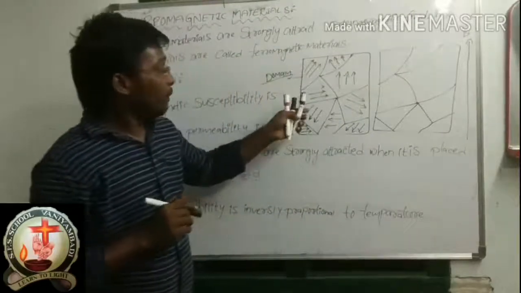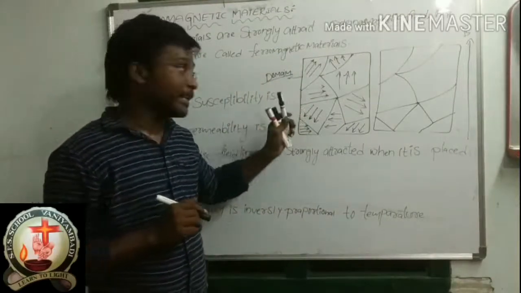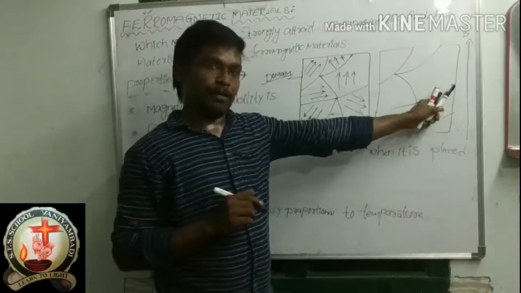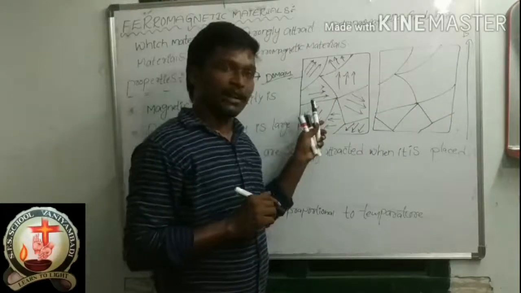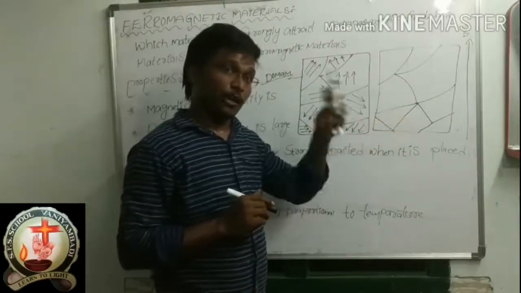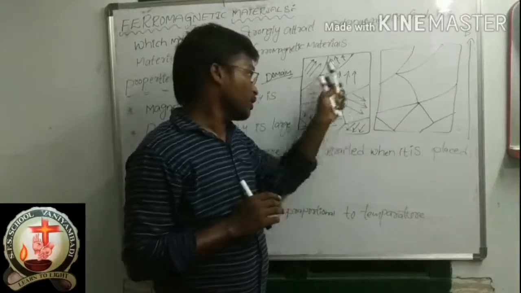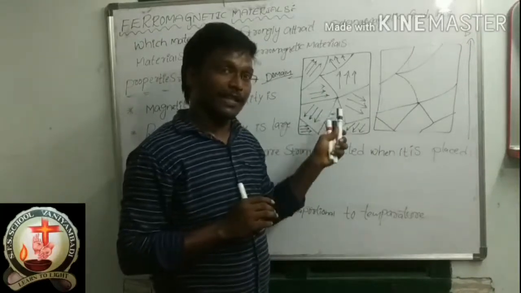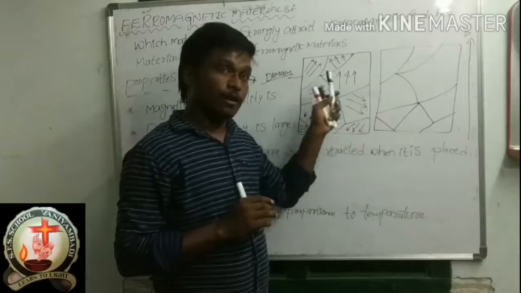Whenever you place this ferromagnetic material in an external magnetic field, remember this point: the direction of all the magnetic field lines will follow the direction of the external magnetic field.